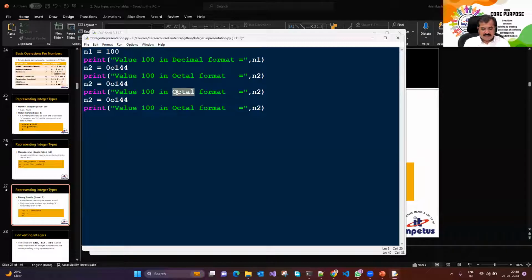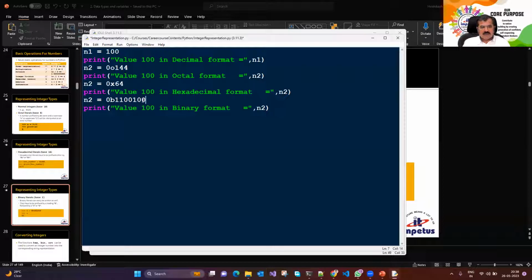So I'll take one as hexadecimal format, the other in binary format. So hexadecimal, this could be 0x64, and in binary it could be 0b1100100.